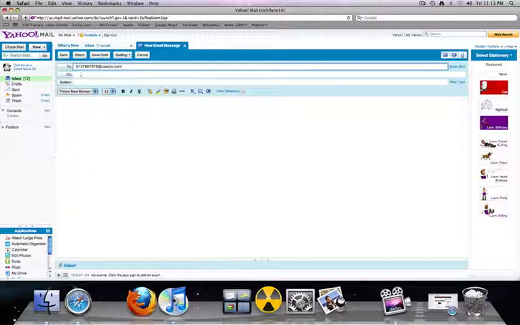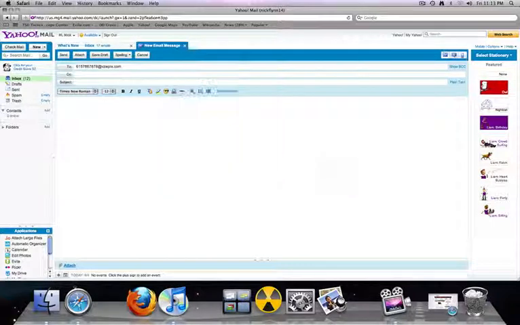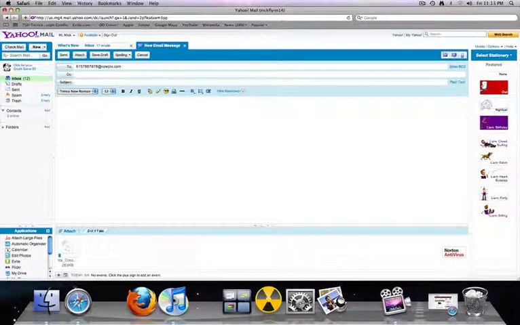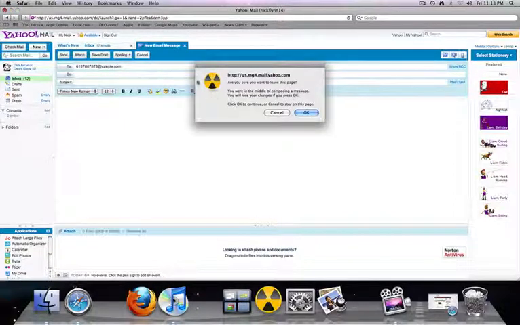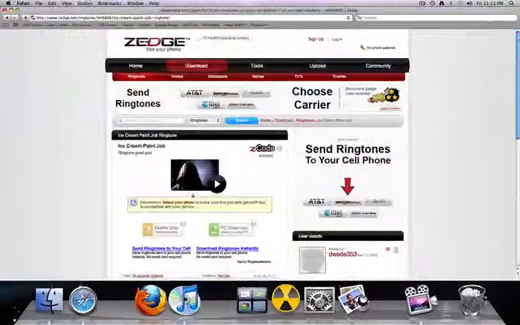And then you attach ice cream paint job, click open, and let it load. After it's finished loading, you just click send, and you get a text message with the ringtone in it.